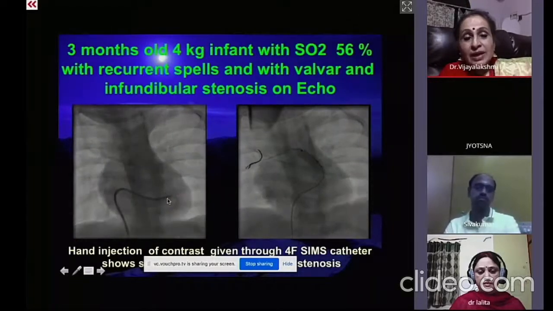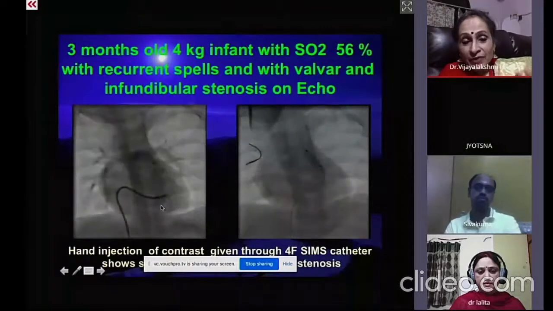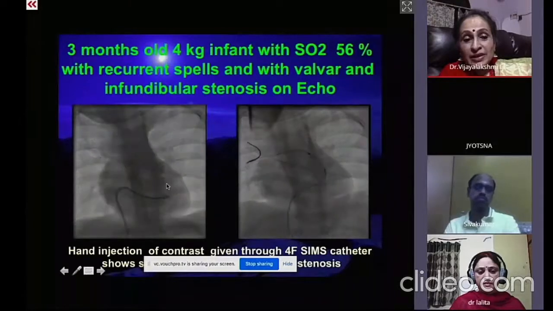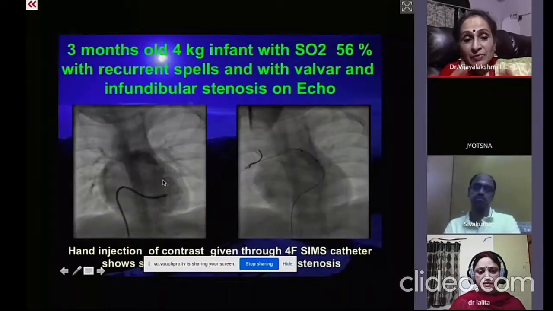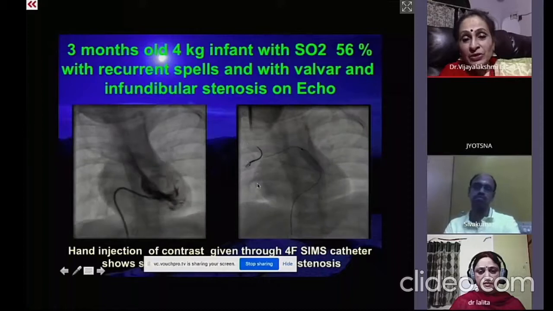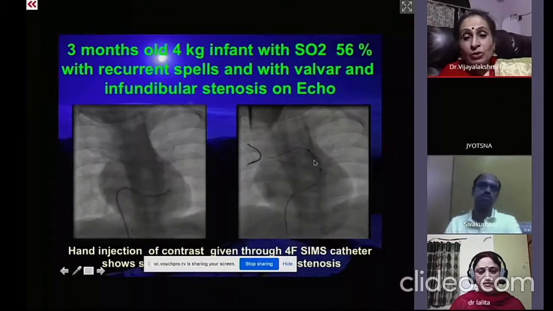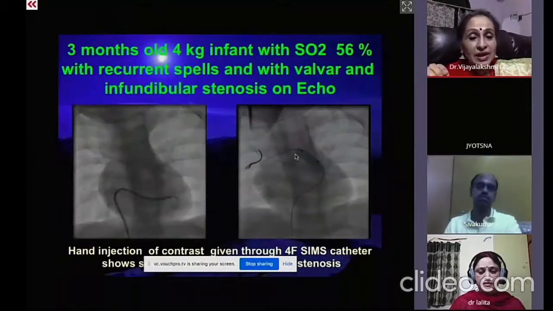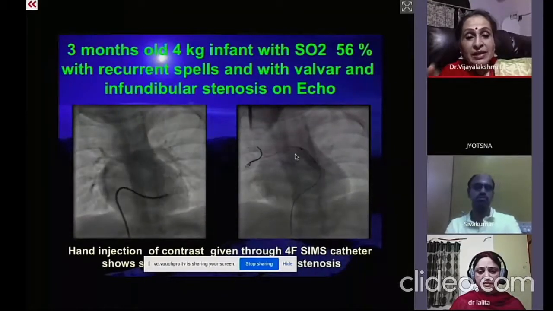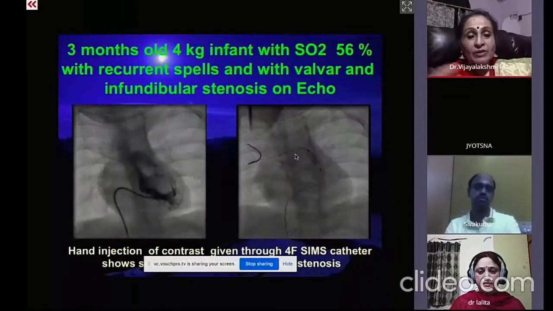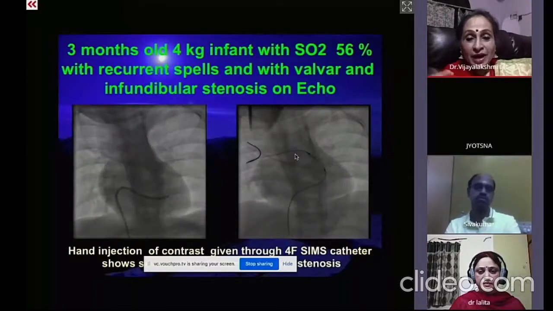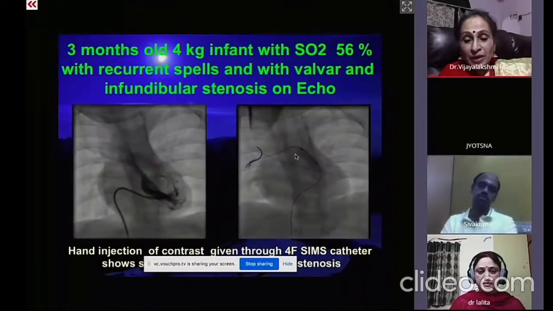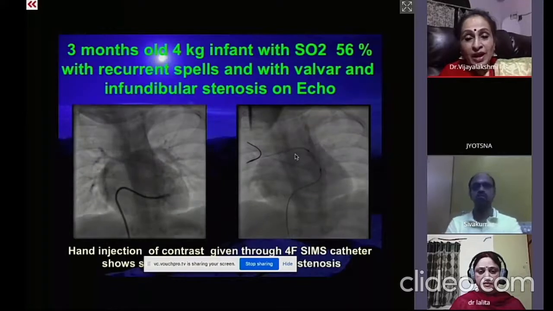One is it has a bend, and when we pull it back, the tip of the Sims catheter goes towards the RVOT. And once it is towards the RVOT, we can use the floppy guide wire to cross with the torque. The PTCA floppy guide wire is so easy. Without causing even a single ectopic, we can cross the infundibular and the valve very easily. So remember, Sims catheter with the floppy PTCA guide wire to cross and do the balloon.